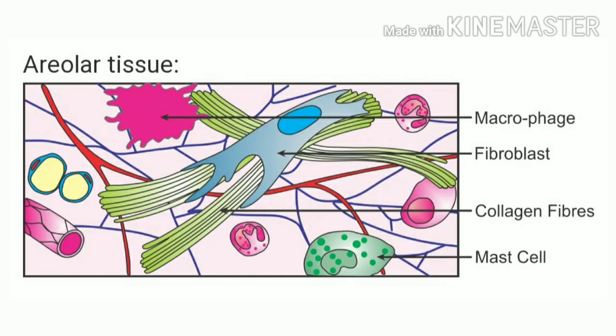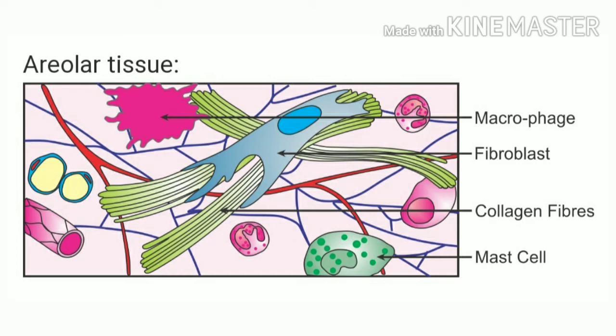Now, except for blood, the cells of all the connective tissues secrete a fiber made up of special protein, called collagen or elastin. These fibers provide the tissue with strength, elasticity, and flexibility.